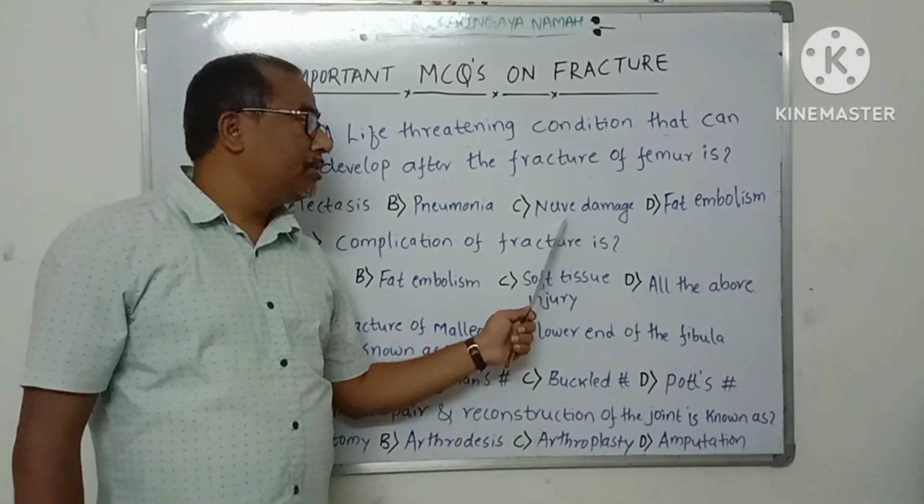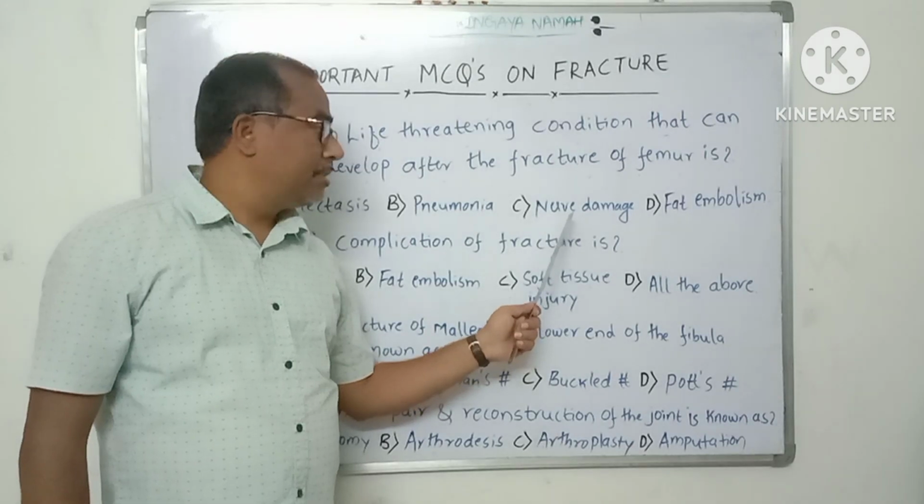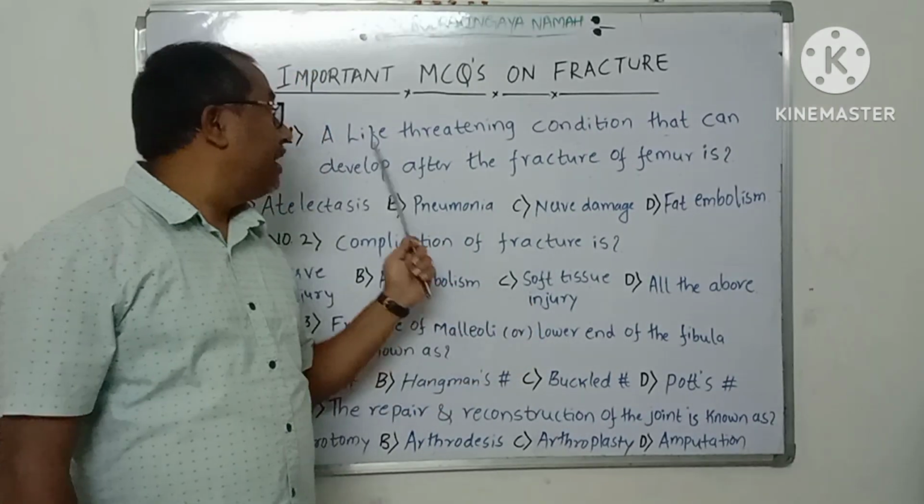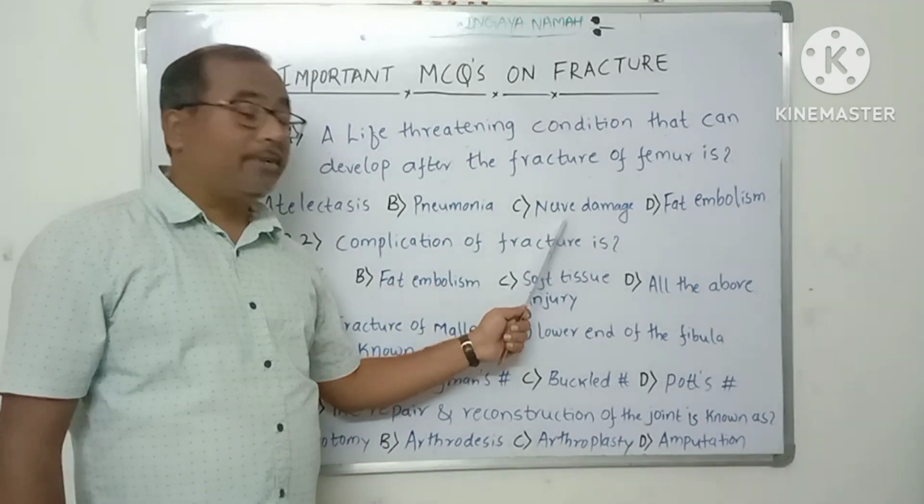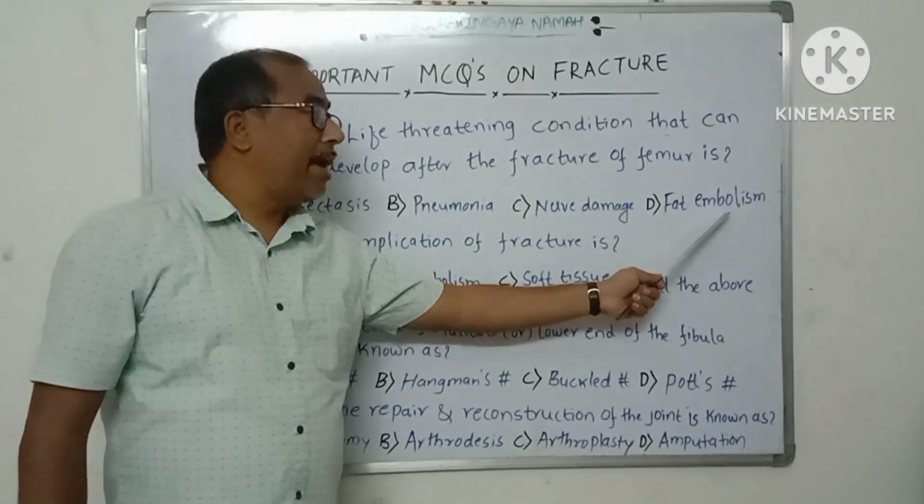Next one is nerve damage. Nerve damage obviously happens secondary to the fracture, but it is not a life threatening condition. Next one is fat embolism.